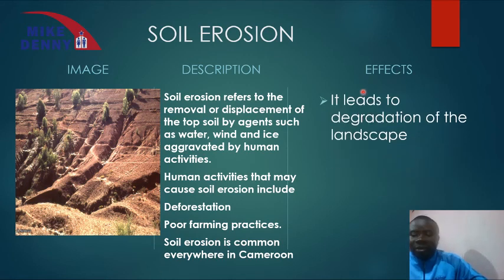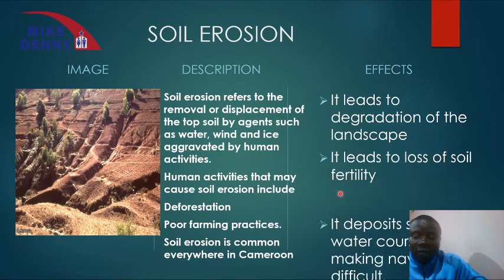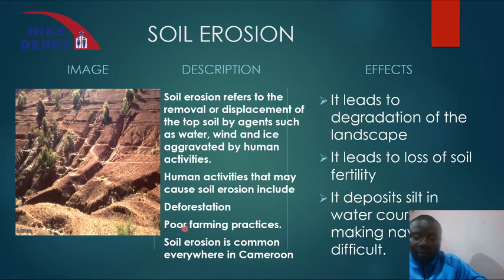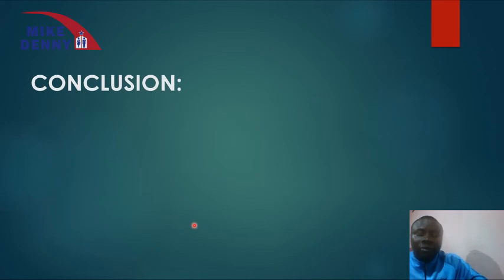Talking about the effects, we can say it leads to degradation of the landscape. The landscape is destroyed. It leads to loss of soil fertility, and it deposits silt in water, making navigation difficult. So these are the causes of environmental degradation. We are talking about the natural causes. And for the human causes, we are going to treat them in our next class.